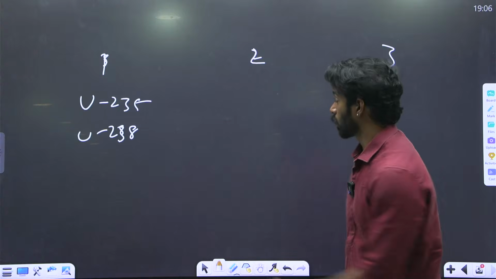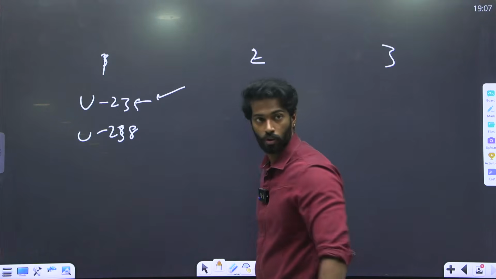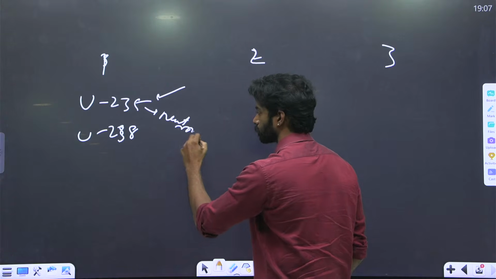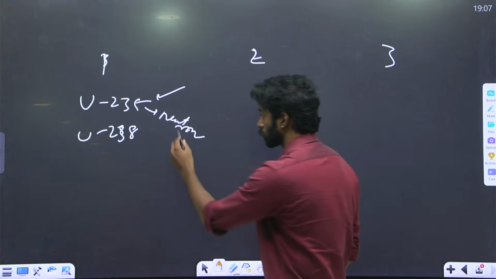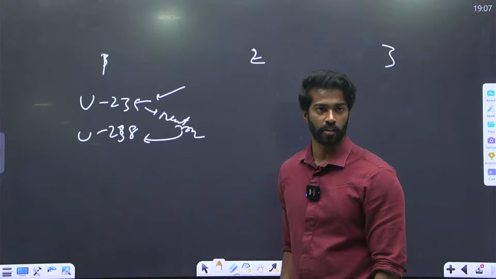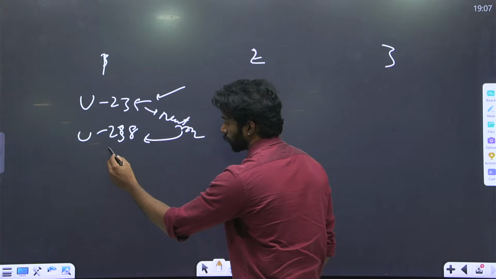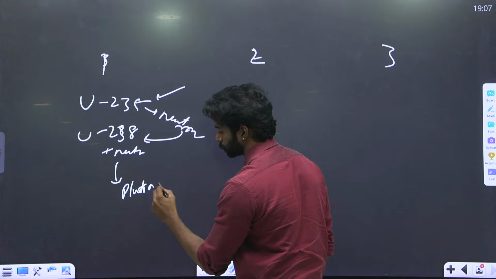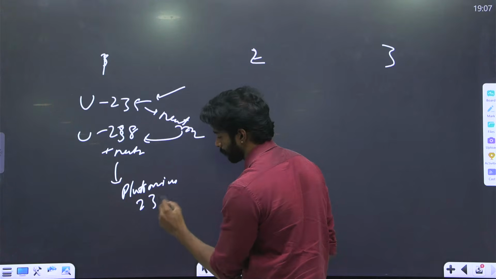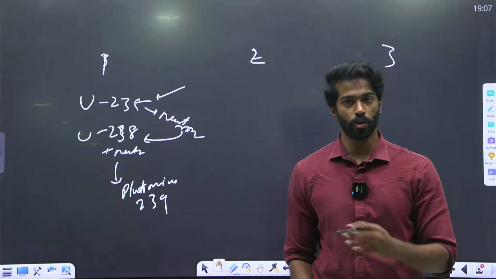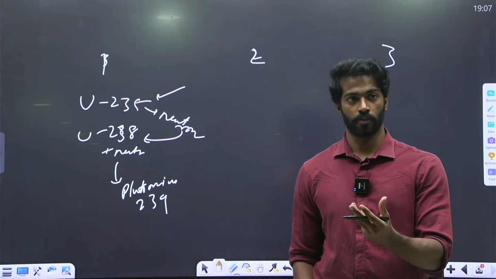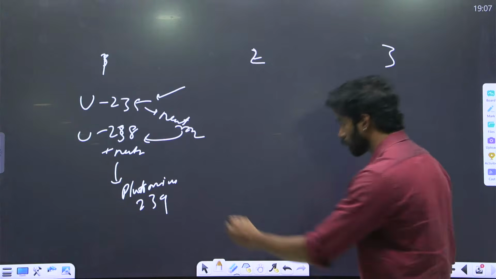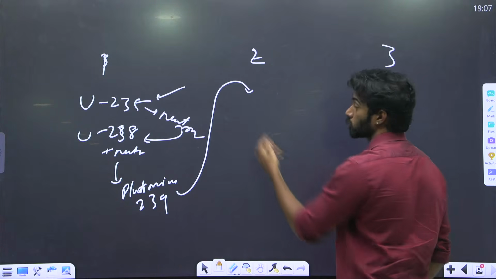So what will happen? They'll throw a neutron onto uranium-235 and it will explode and will generate more neutrons. And these neutrons will go and attack uranium-238. And this uranium-238 along with neutrons will turn into plutonium-239, which is again fissile. Fissile meaning that it is more prone to nuclear fission. Now they will take this plutonium-239 into stage 2.